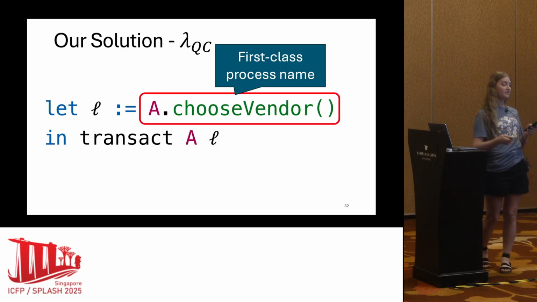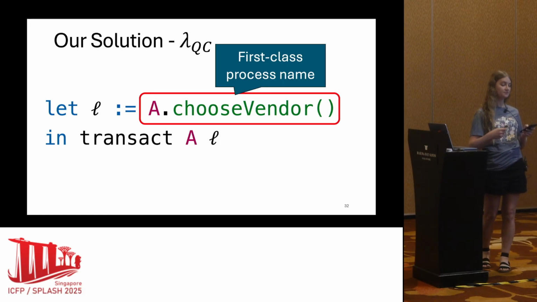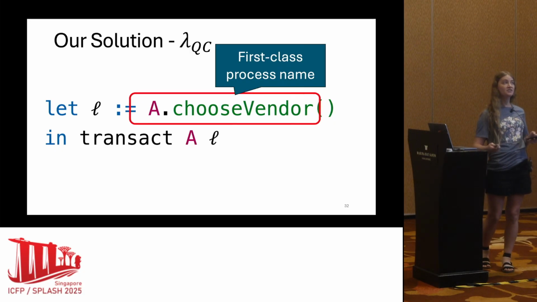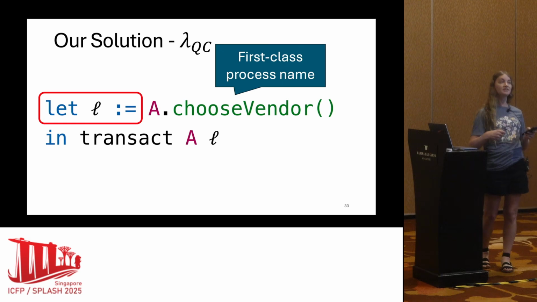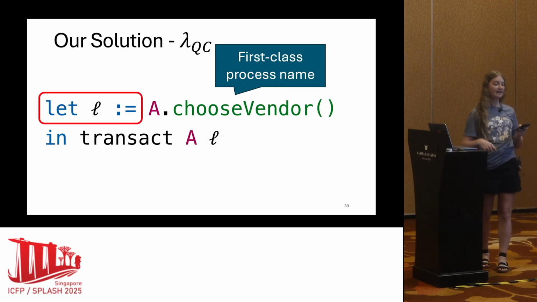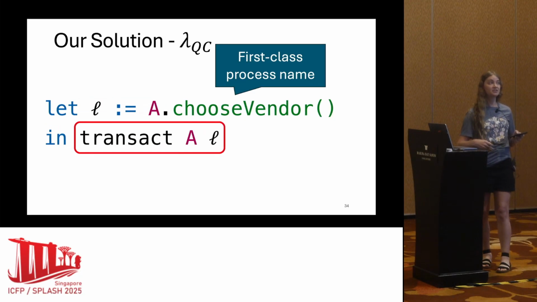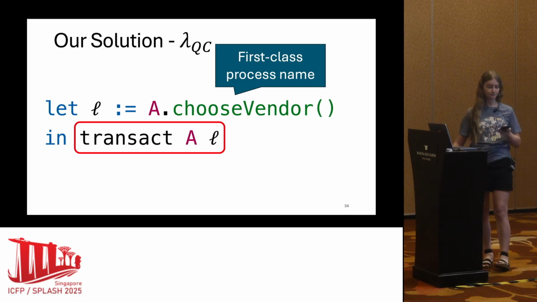So just like before in this code, Alice first dynamically selects a process by calling this choose_vendor function, producing this time a first-class process name. However, in our new language, there's no need to branch based on the value that the selected vendor takes. And this is because of a key contribution of our new language called a type-let expression. This is a new form of let expression, which binds that vendor to the process variable L. The body of this let expression is nearly identical to the previous implementation, but we're replacing the specific vendor, like Bob or Charlie, with that process variable L.